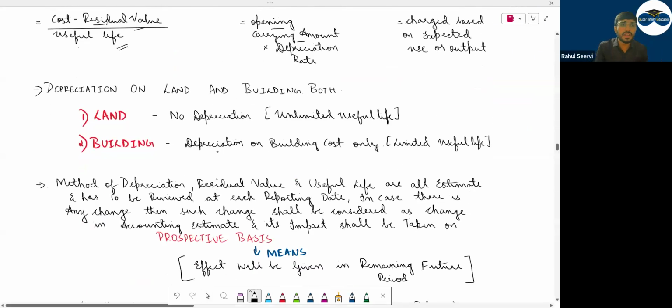Now, will you depreciate land? You will never depreciate land. Building, you will depreciate it because land does not have any useful life determined. Building has a useful life.